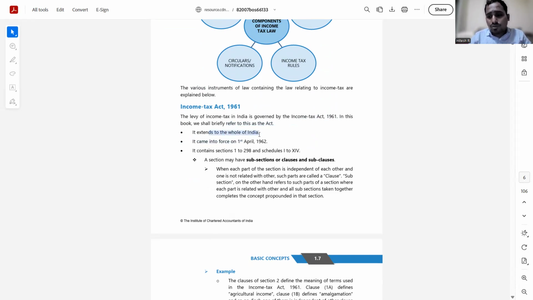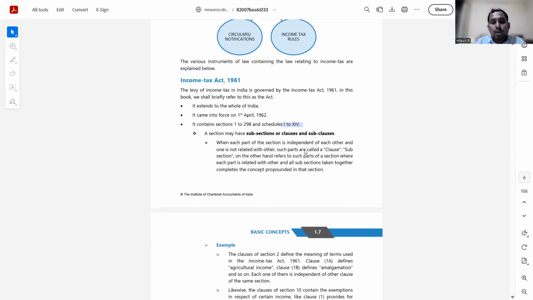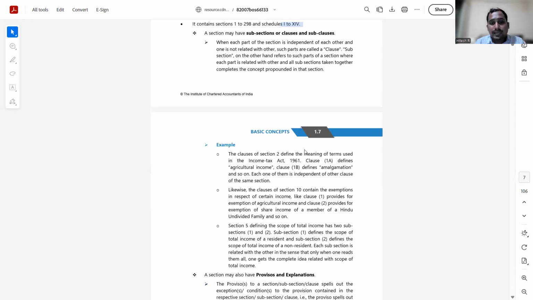So there has been no confusion whatsoever. The Income Tax Act of India 1961 extends to the whole of India, from Kashmir to Kanyakumari, from Gujarat and Maharashtra in the west to the eastern part of the country. So all the states and all the territories of India are very well governed by the Income Tax Act of India 1961. This Act came into force on 1st April 1962 and contains sections 1 to 298. There are 298 sections and 15 schedules. This is a broad layout of the income tax law in India.